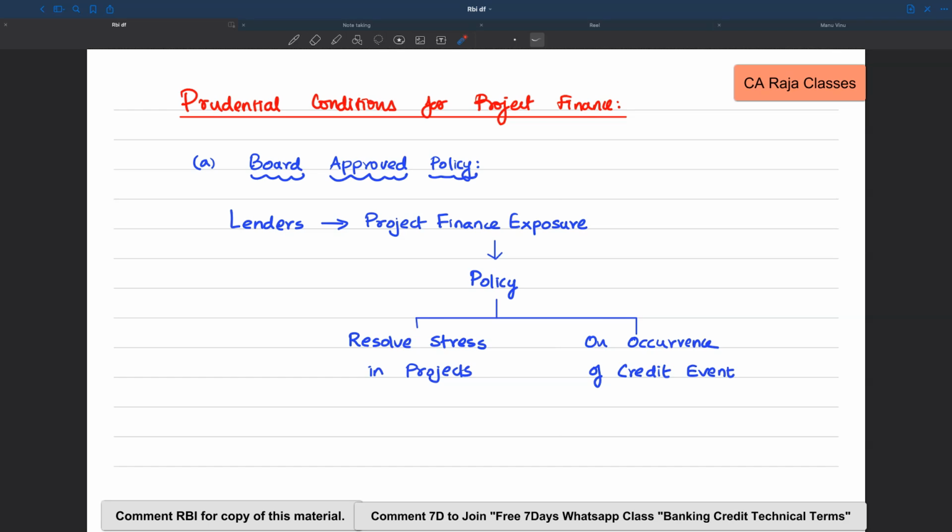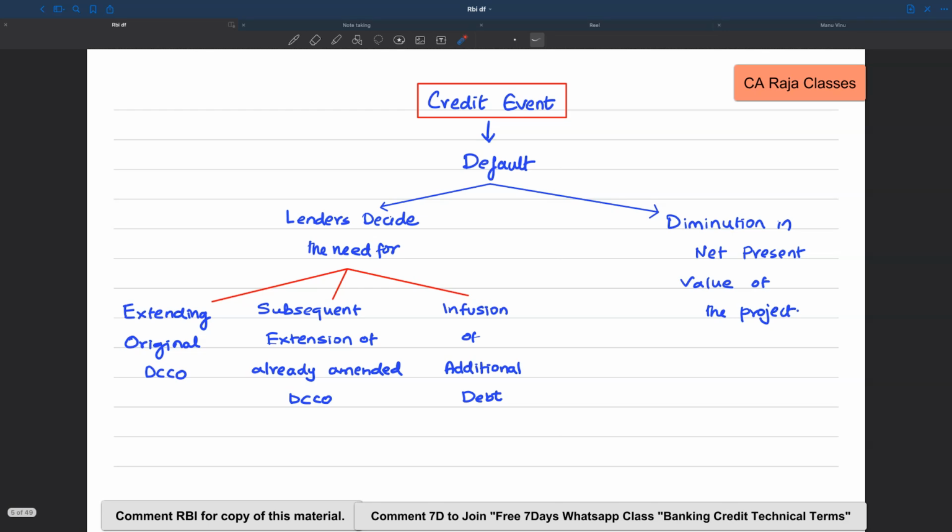Now we have to understand a few things here. We said on occurrence of a credit event. So we need clarity on what a credit event is.